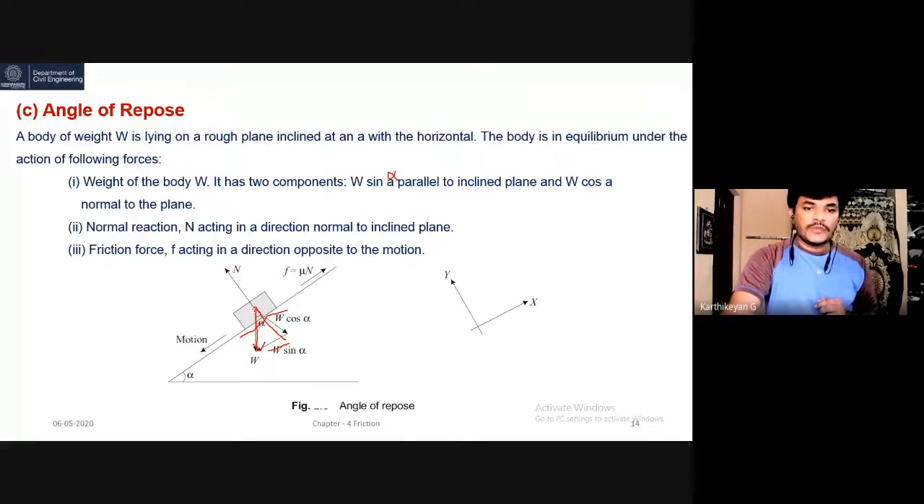The weight of the object is always vertical. So if this is your alpha, W sine alpha is the component parallel to the inclined plane. This is your inclined plane. Similarly, W cos alpha is normal to the plane. This is W cos alpha, a little bit inclined from vertical, and this is W sine alpha. So these are the things in the angle of repose.